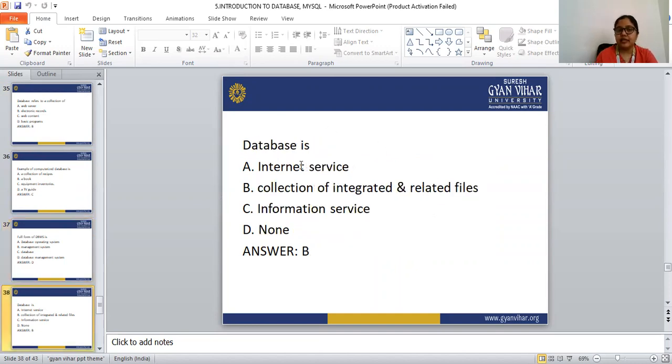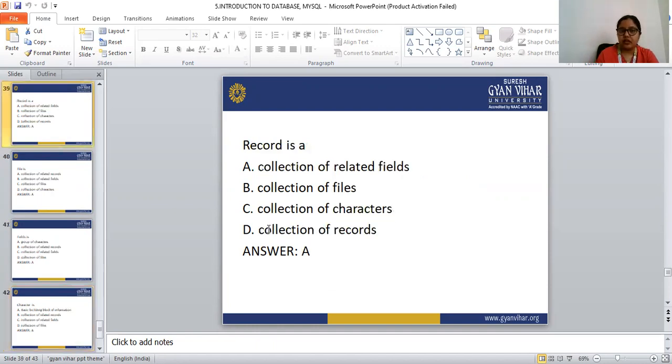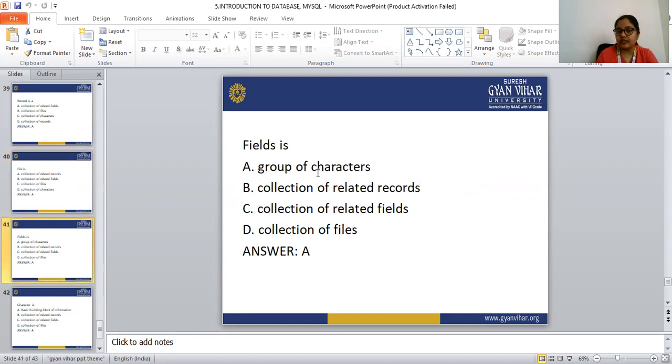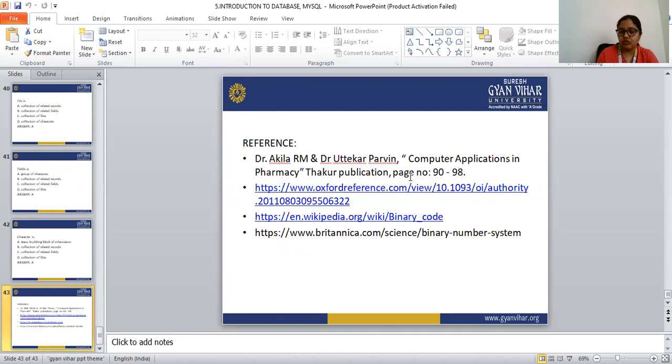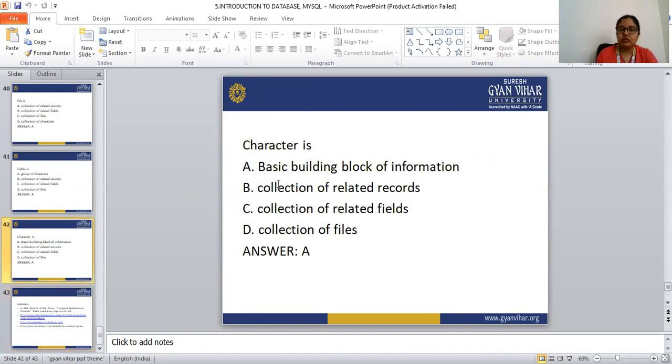Next, a database is a collection of integrated and related files. Record is a collection of related fields. File is a collection of related records. Field is a group of characters. Character is the basic building block of information. So these all are the MCQs from the MySQL and database topic.